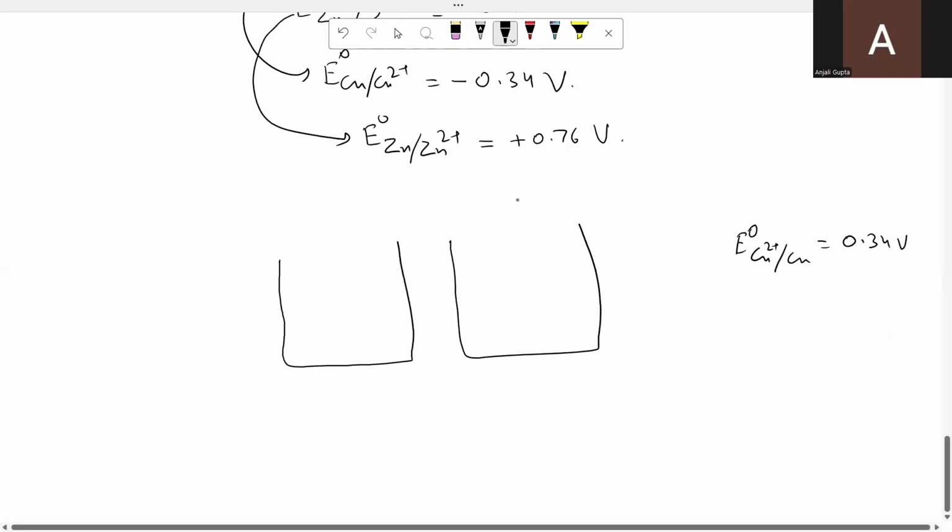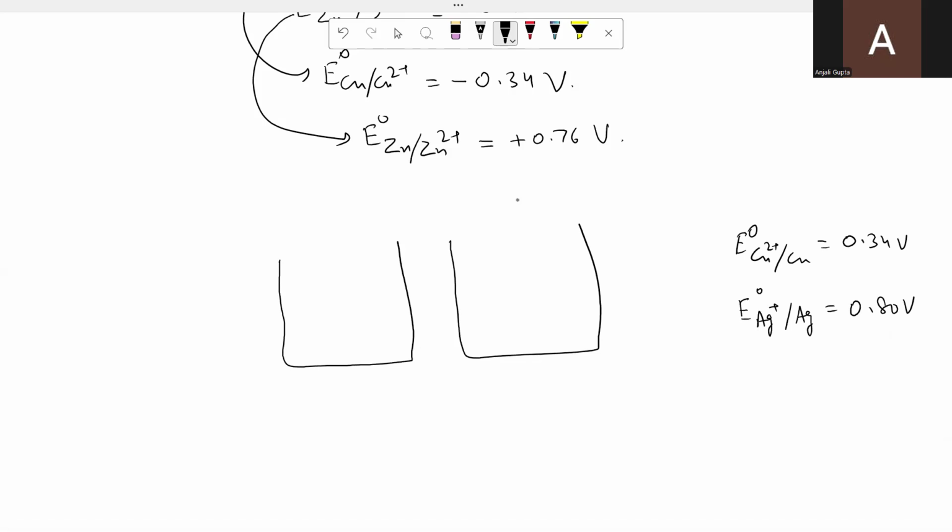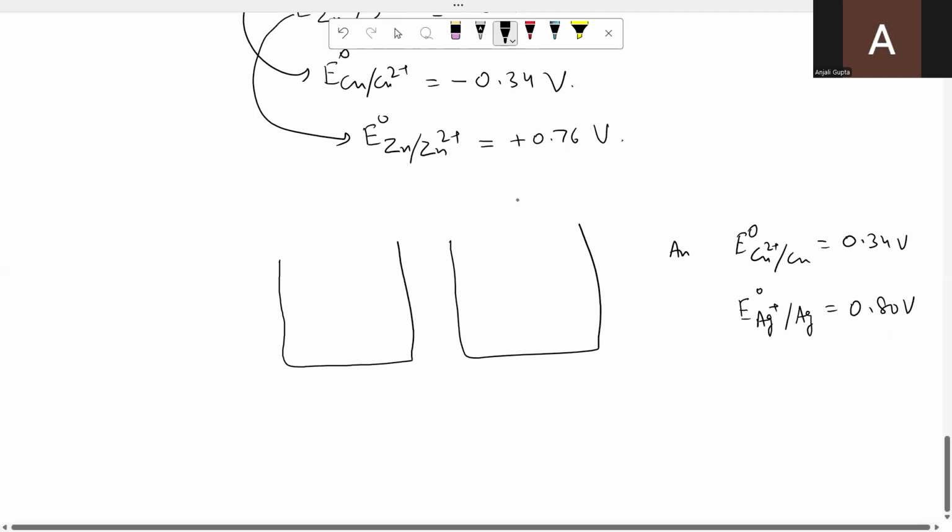E naught of copper, as I have already told you, is 0.34 volt, and E naught of silver is 0.80 volt. So from here, you can very easily decide. Obviously, copper has the lower standard electrode potential, so it will act as anode and silver will act as cathode. So I can very easily draw a cell.